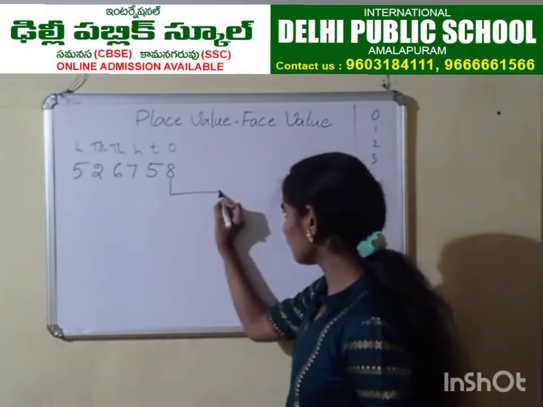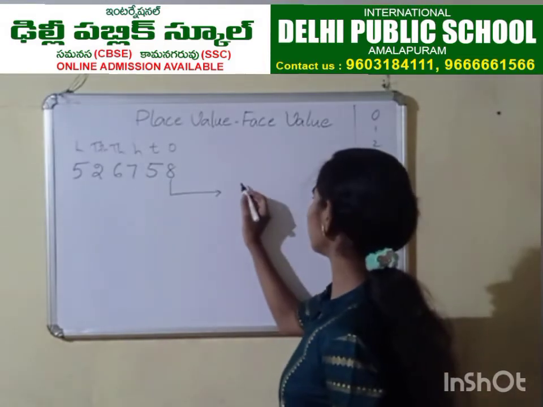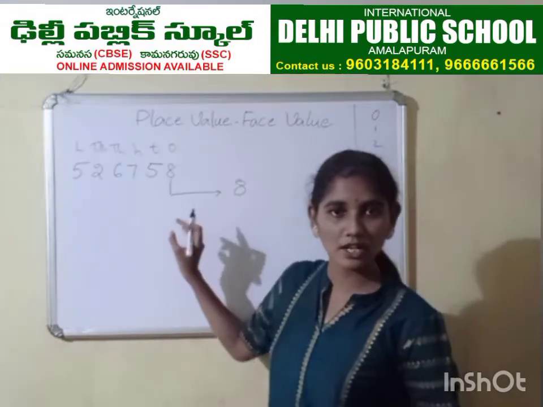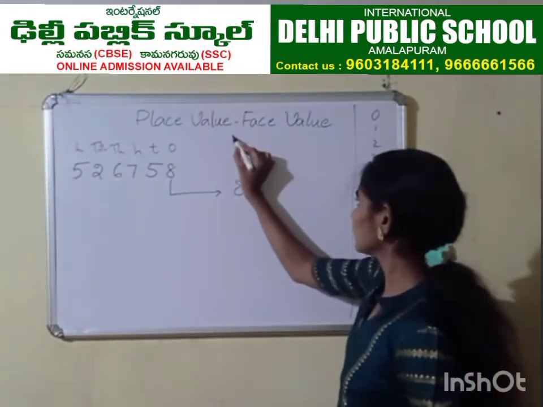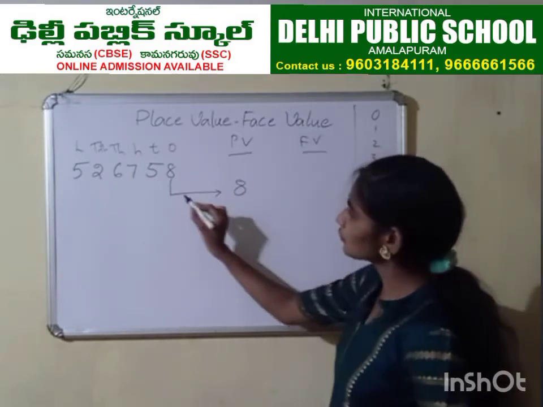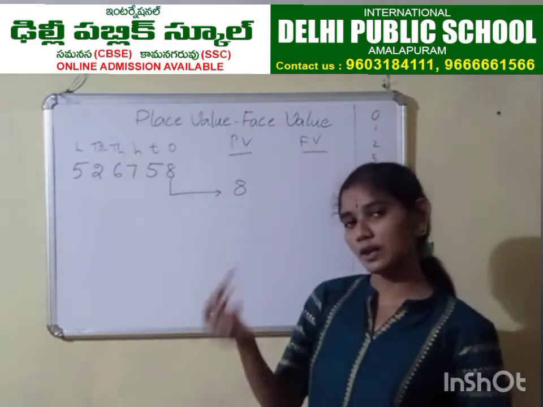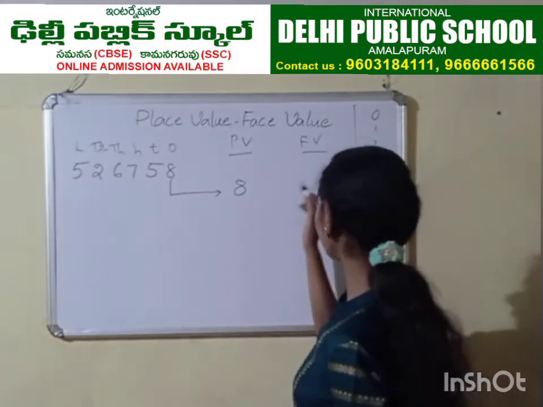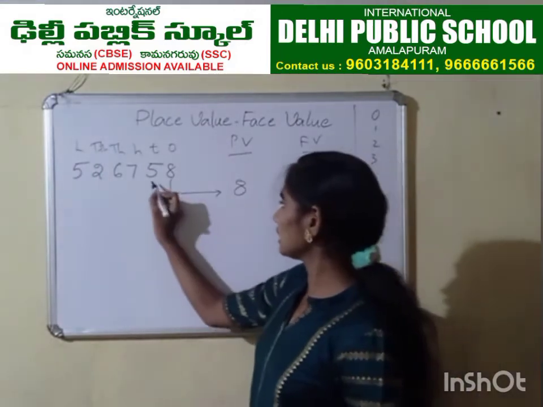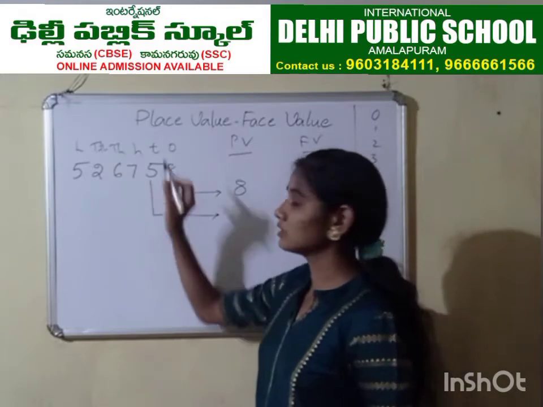So, 8 is in which place? Yes, 8 is in ones place. So, 8 ones is the answer. The place value of 8 is 8. Here I am writing place value and here I am writing face value. Face value of the number will be the same only. So, face value of 8 is 8 only. See here the next one. 5 is in which place?